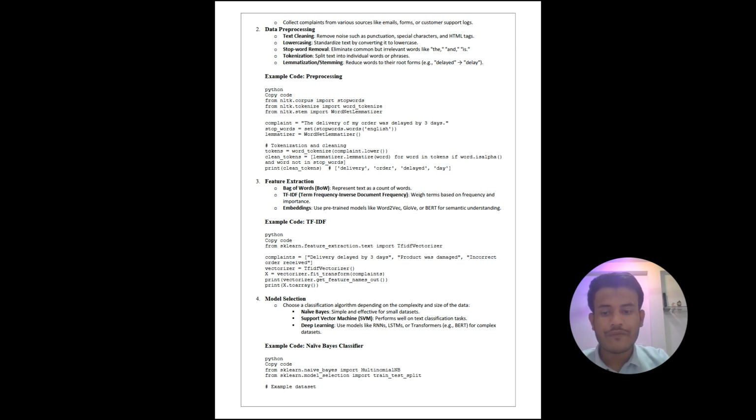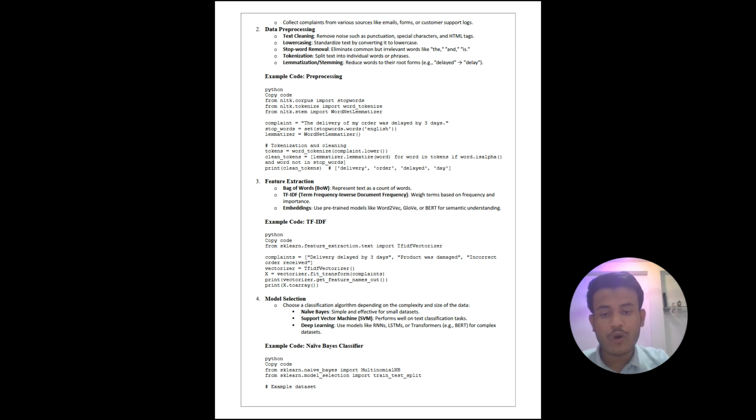Step four is model selection. Model selection means choosing a classification algorithm depending on the complexity and the size of the data. There are mainly three algorithms used for this task. First one is Naive Bayes. It is simple and effective for small datasets.